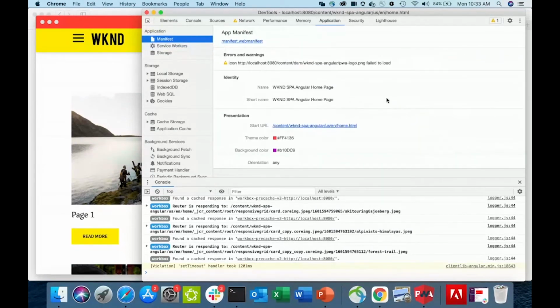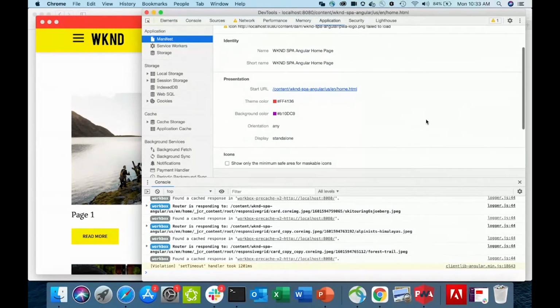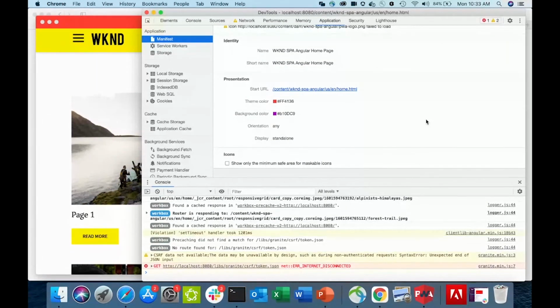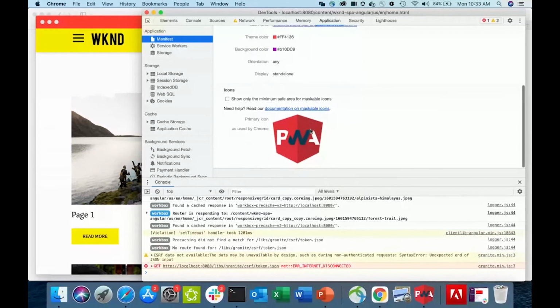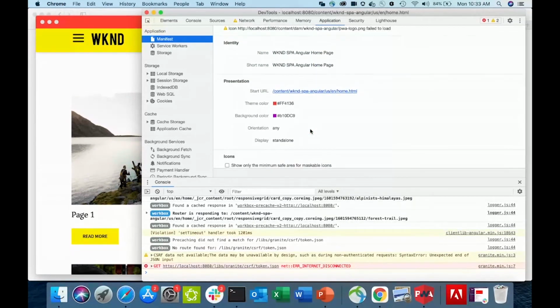One is called the manifest. It is a simple JSON file, and that contains the same configuration that you had in the user interface. This is a very, very small JSON file. It follows the standard PWA specification, and it's probably not more than a few bytes.